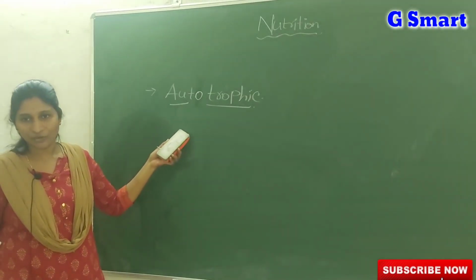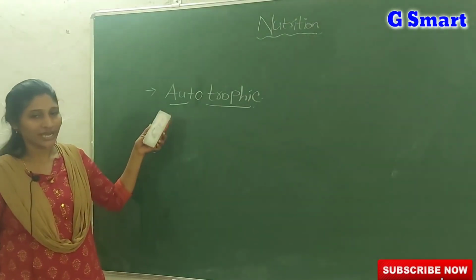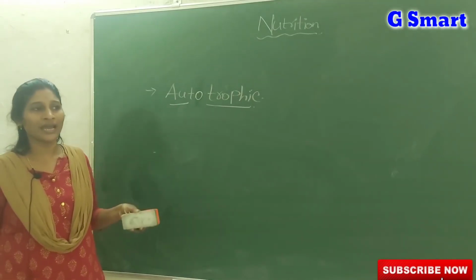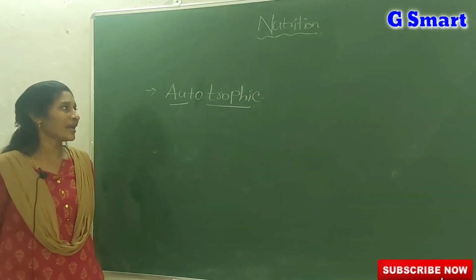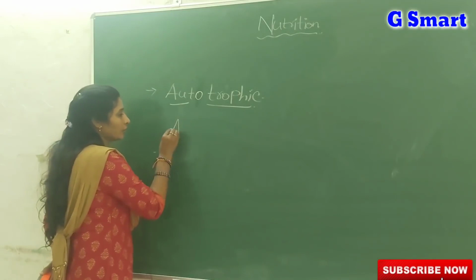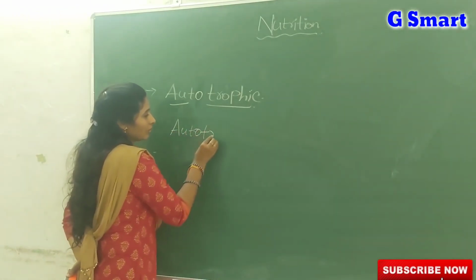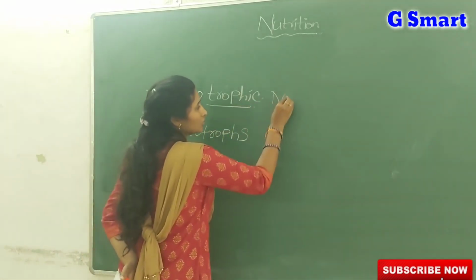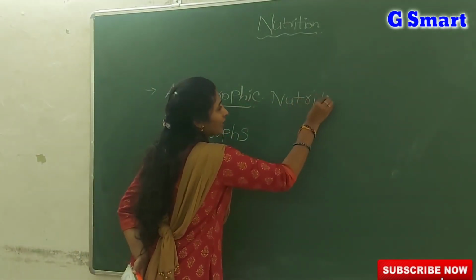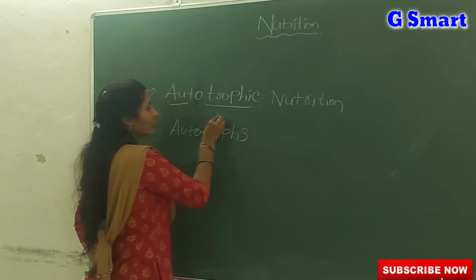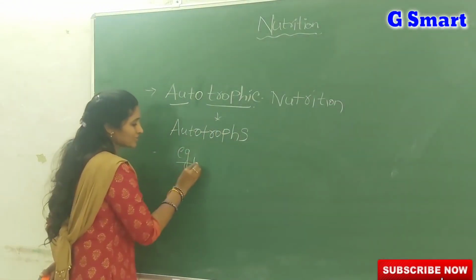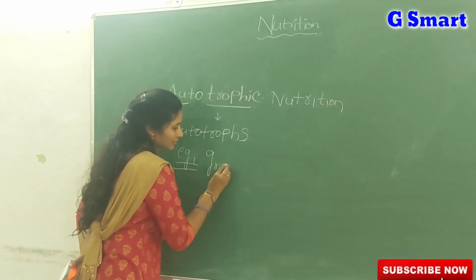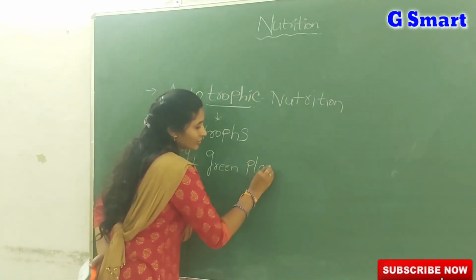Auto means self, we already know that. The organisms which are capable of preparing their own food by using simple inorganic raw materials, we call autotrophs. The organisms which perform autotrophic nutrition are called autotrophs. The best example for autotrophs, as you already know, is all green plants on the earth.